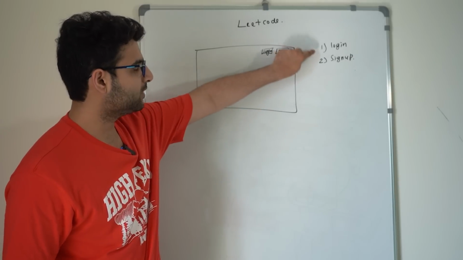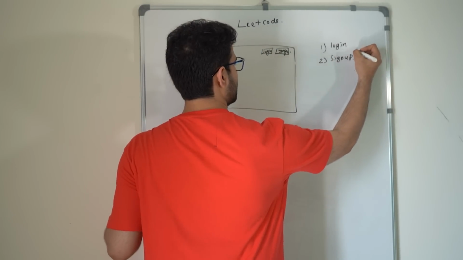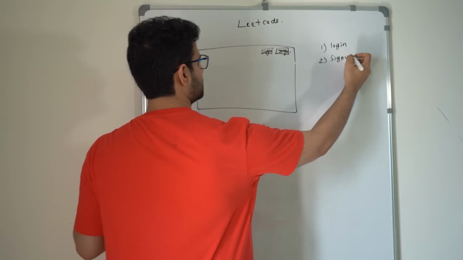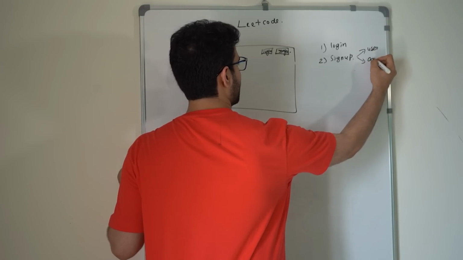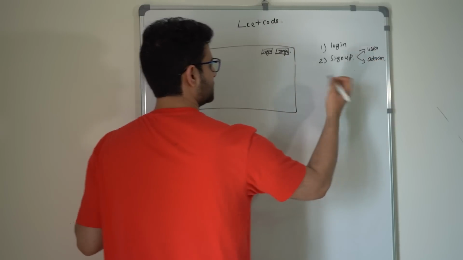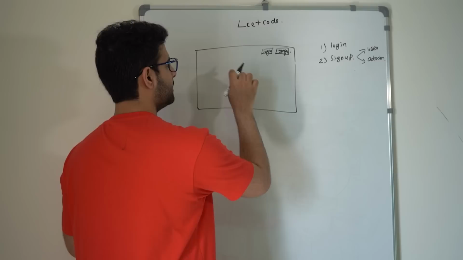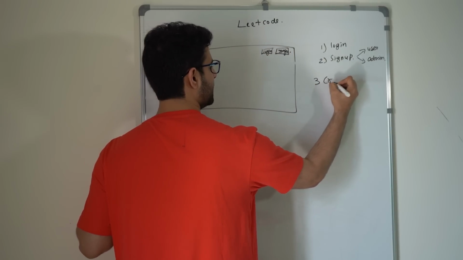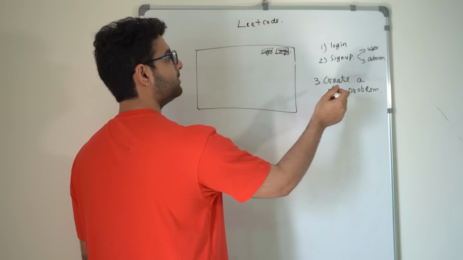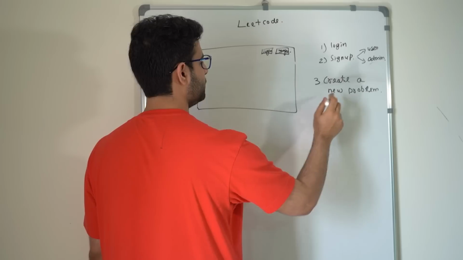So the backend needs to do these things, and when the user is creating an account, it also needs to give them roles, either a user or an admin. Why an admin? Because later on, the admin will have authority to create problems here. So another endpoint would be an endpoint to create a new problem. This endpoint should check and make sure only admins are allowed to create a new problem.